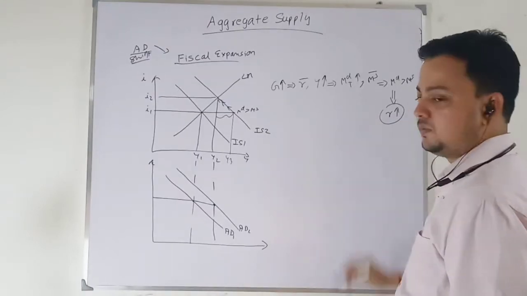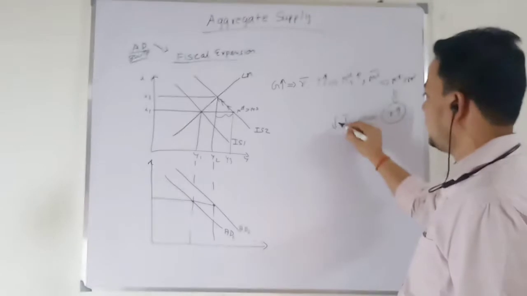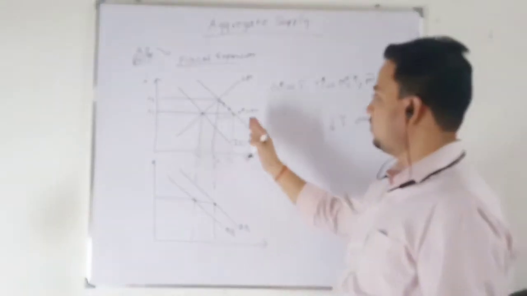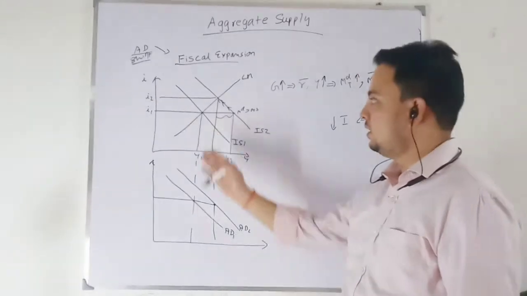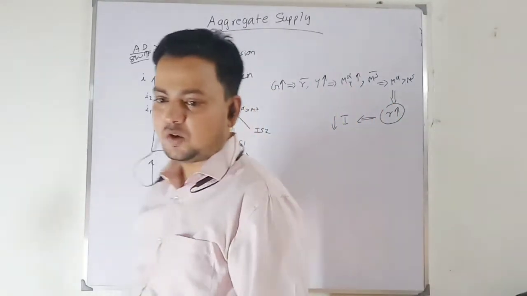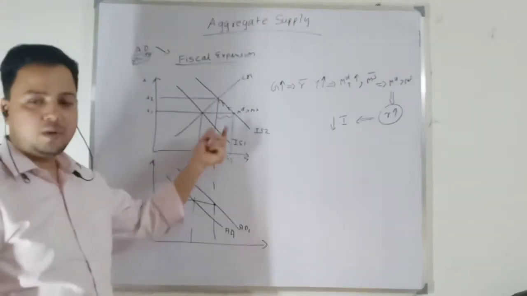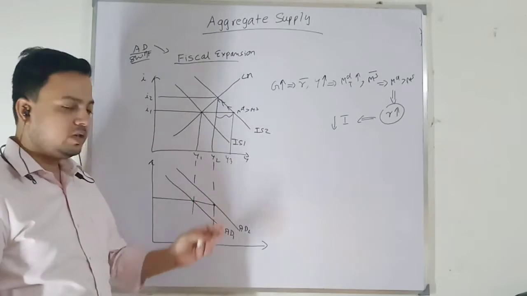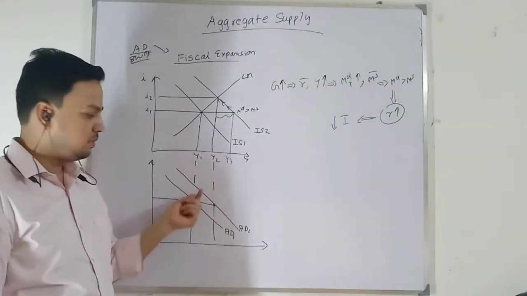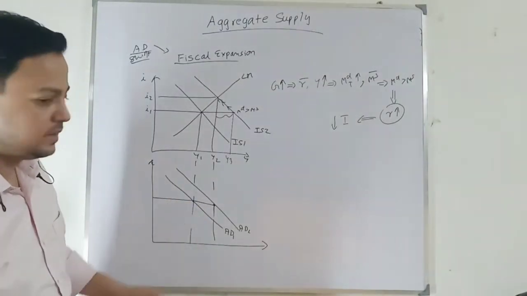So when the rate of interest increases, what will happen? My investment will decline, private investment. And the decline in private investment, how much? It will depend on the slope of the LM curve. Since this is positively sloped, what we will see is that there will be a partial crowding out, and my aggregate demand curve for the same price level shifts rightward. So this is the first case that we have seen.